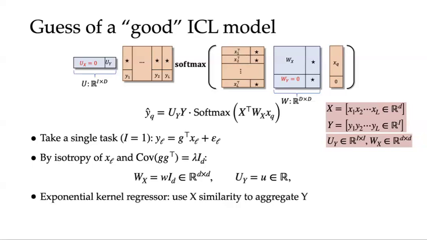Under this guess, the model is implementing an exponential kernel regressor, where it aggregates Y in the prompt according to the similarity between query and keys in the X part. In fact, it can be proved that this guess model is actually optimal for single-head softmax attention.